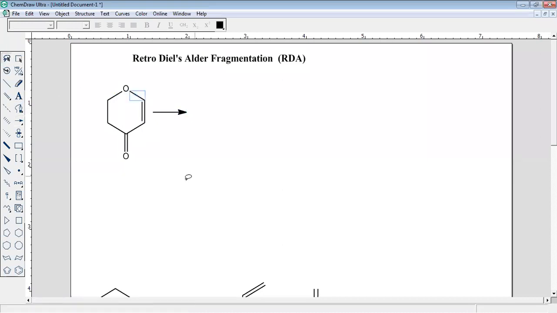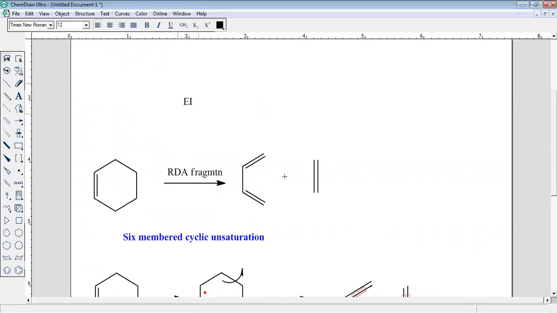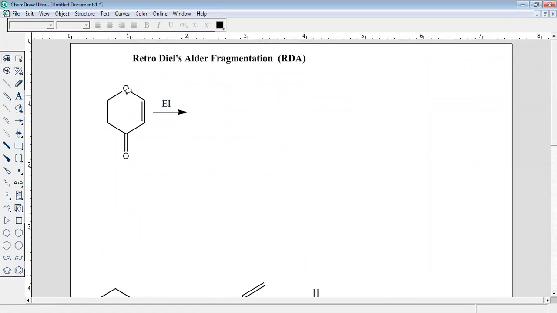How? First of all, you do the electron impact. If you do electron impact, which electron is going to be lost? This electron is going to be lost. So we can remove that electron, and here we can go like this.